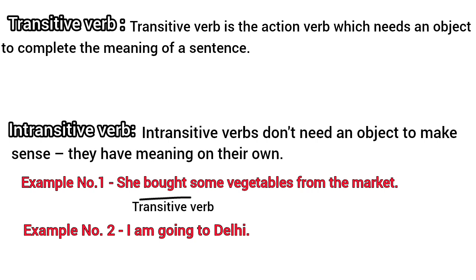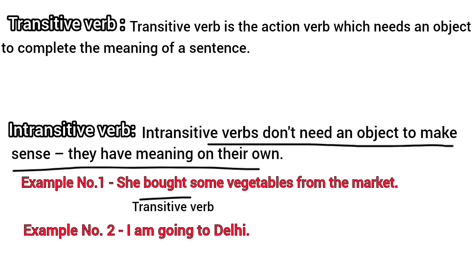While the second sentence is 'I'm going to Delhi.' Now if I remove the object Delhi, and say 'I'm going,' that sounds like a complete sentence, like मैं जा रही हूँ, 'I'm going.' It is not mandatory to say from where to where I'm going, where or how. We often speak like this in normal sentences, right? So here the object is not mandatory. If I'm adding an object, that is okay. If I'm not adding an object, that is also okay.